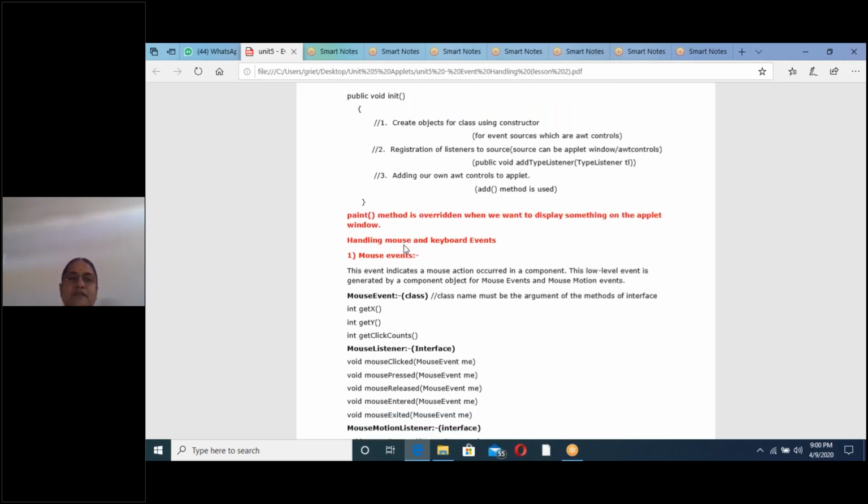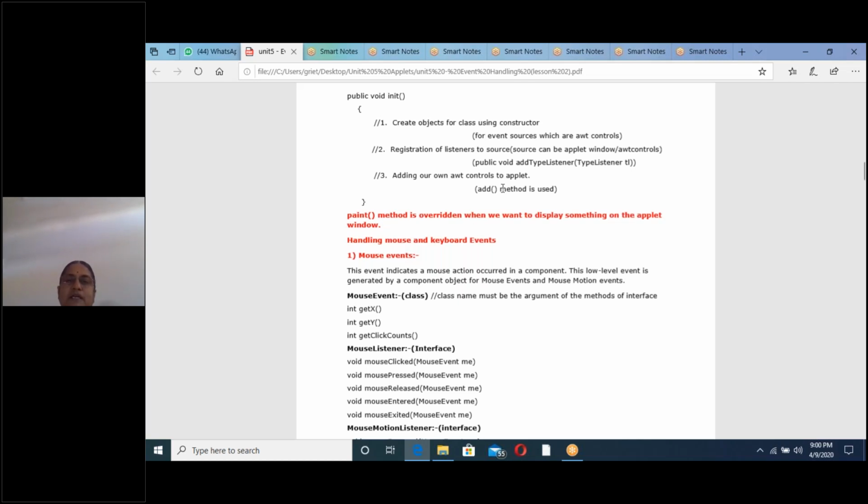Now in today's class we will complete these two programs. Understand carefully the difference between AWT control programs and mouse and keyboard events programs. This is one part. That's why I have divided it again into two parts. First part, I am explaining only mouse and keyboard events. In the next class I will explain AWT control programs.